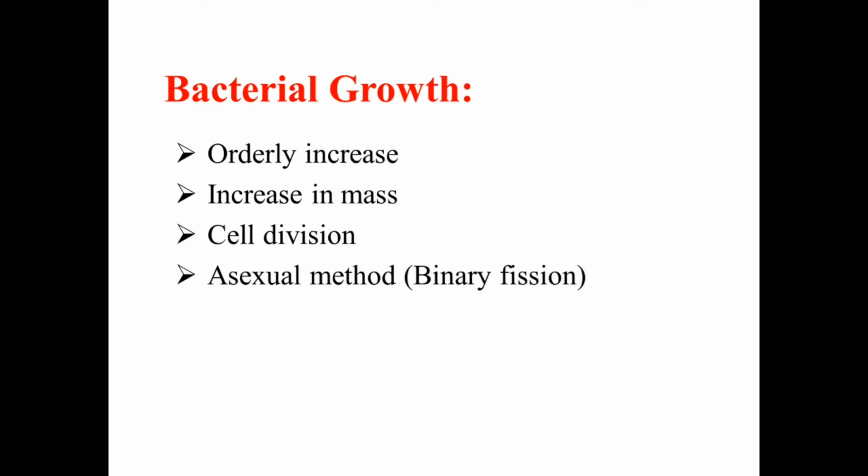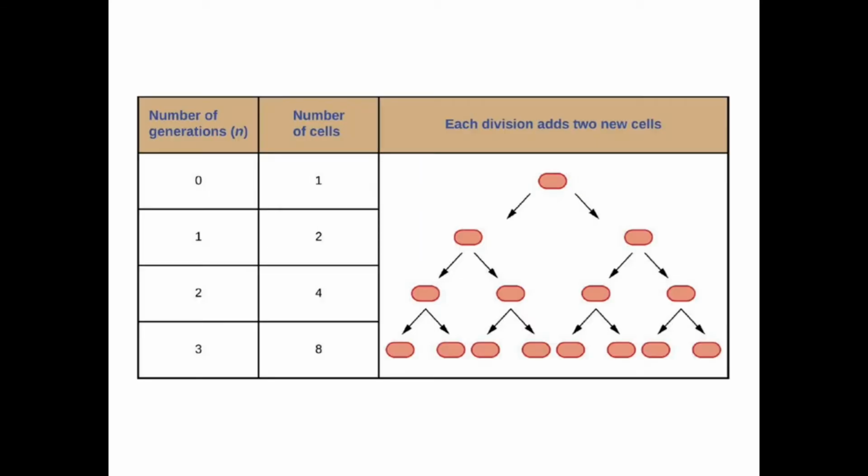Whenever we talk about bacterial growth, it means that the bacteria are increasing in their number as well as in their mass. And for that, bacteria must pass through a process of cell division. Normally, bacteria reproduce by an asexual method called binary fission. In this method, a single bacterial cell divides and produces two identical daughter cells. Here in the figure you can see a single bacterial cell undergoing binary fission cell division, producing two identical daughter cells.